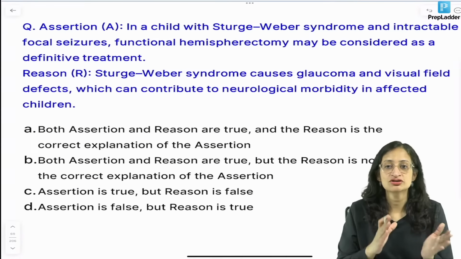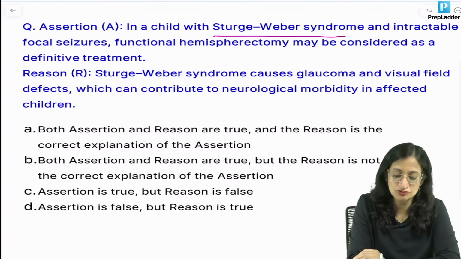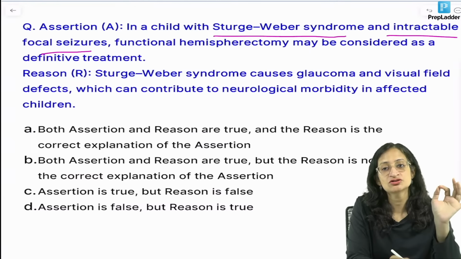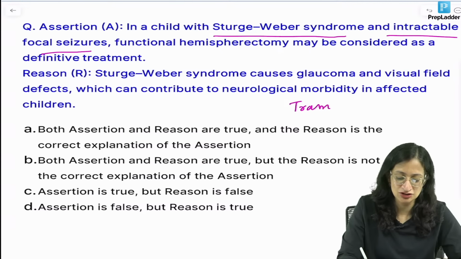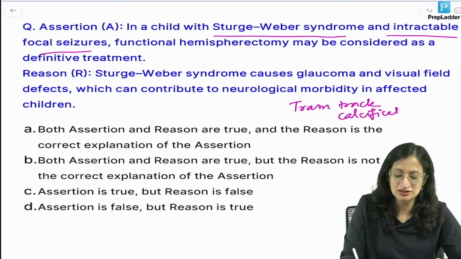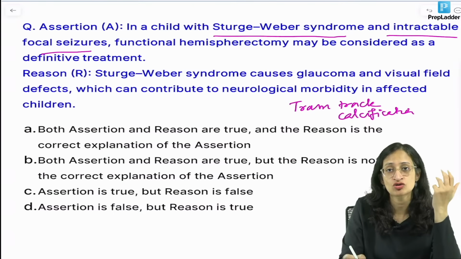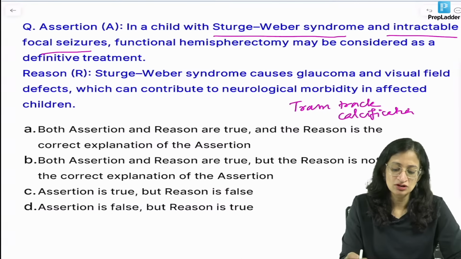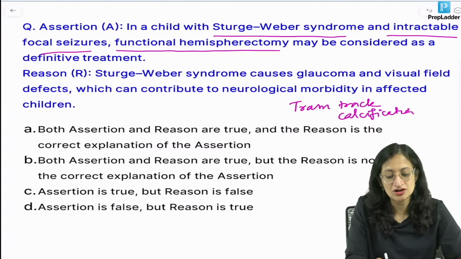Moving ahead to assertion reasoning type of question. In INI-CET we expect such questions. So in a child with Sturge-Weber syndrome and intractable focal seizures. Sturge-Weber syndrome leads to intracranial calcification. You can get tram tract calcification. Looking at the child, you have port wine stain of the face. Seizures are there. You can get ophthalmological findings like glaucoma. So Sturge-Weber syndrome, if intractable seizures are there, we can consider functional hemispherectomy.